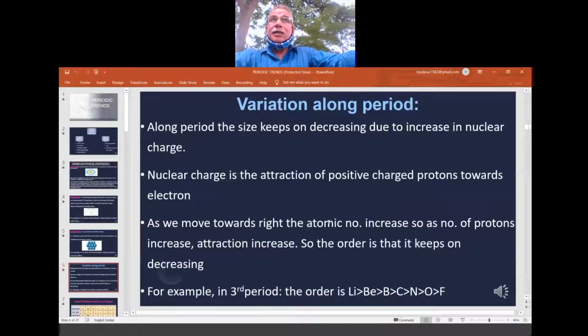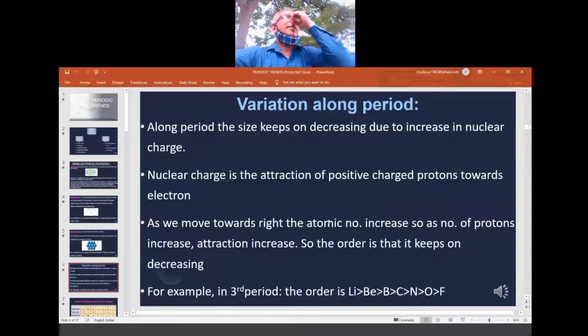The p orbital starts, but what is the principal quantum number of the p? Again 2 only. So the outermost electron in boron enters the same quantum number, 2: 2p1, 2p2 and so on. No extra shell is created here. In the same principal quantum number, electrons are entering. So because of this, what happens here?